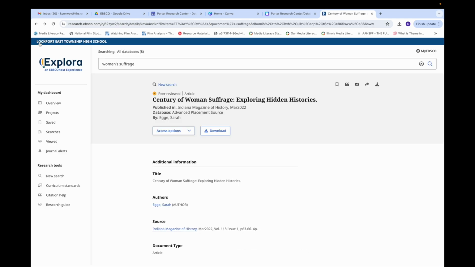So those are the major elements of Ebsco Explora. Again, you have a lot of Ebsco databases, and all of these functions and features work throughout all of the databases, and they're all available to you. If you need help with Ebsco, feel free to come into the Port either at East or Central, and we will walk you through all of these databases and help you find the information that you're looking for your research project or paper.